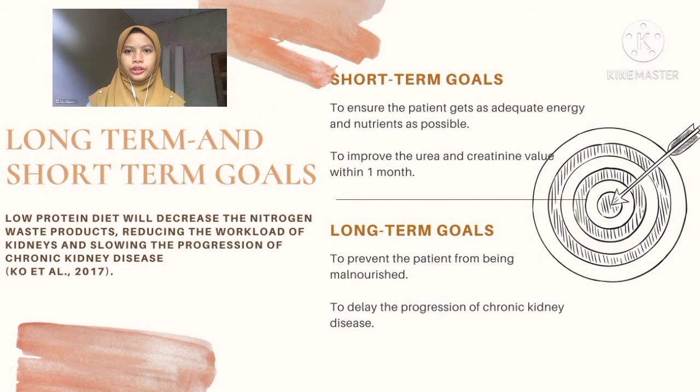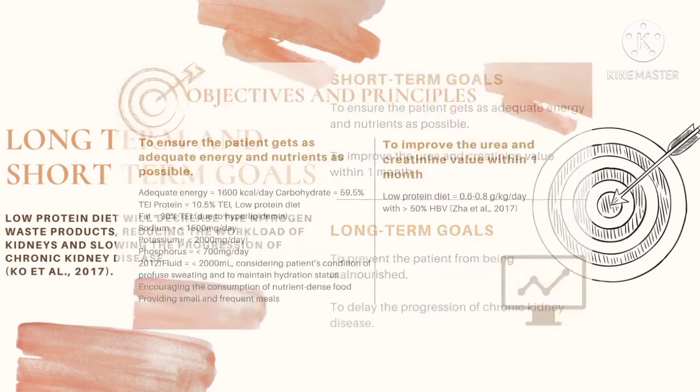Our short-term goal for this patient is to ensure Puan AL gets as adequate energy and nutrients as possible to prevent the patient from being malnourished in the future. Next, short-term goal is to improve the urea and creatinine value within 1 month to delay the progression of CKD. Hence, we provide her with a low protein diet to reduce the workload of the kidney.